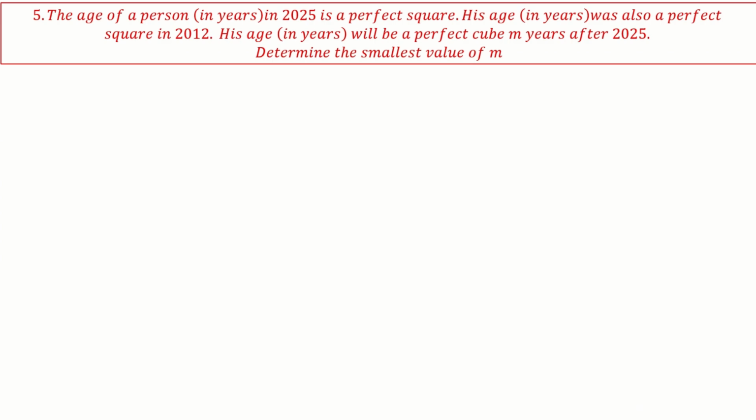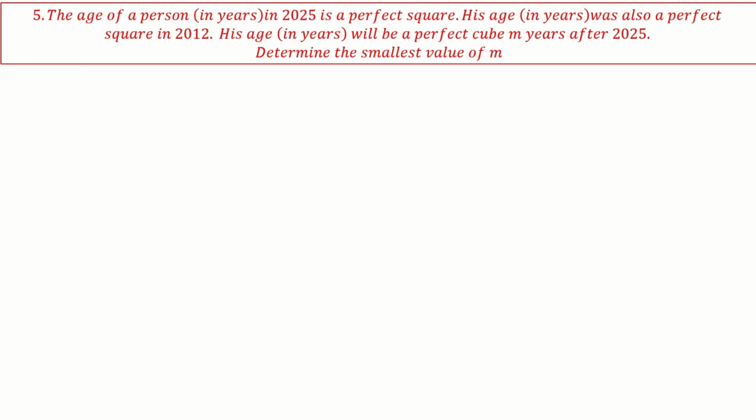Next, the age of a person in years in 2025 is a perfect square. His age was also a perfect square in 2012. His age will be a perfect cube m years after 2025. Determine the smallest value of m. So yeah, this is also fairly simple.